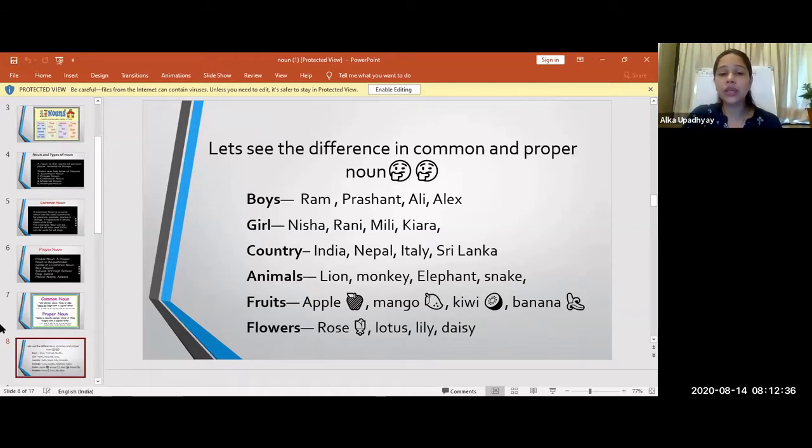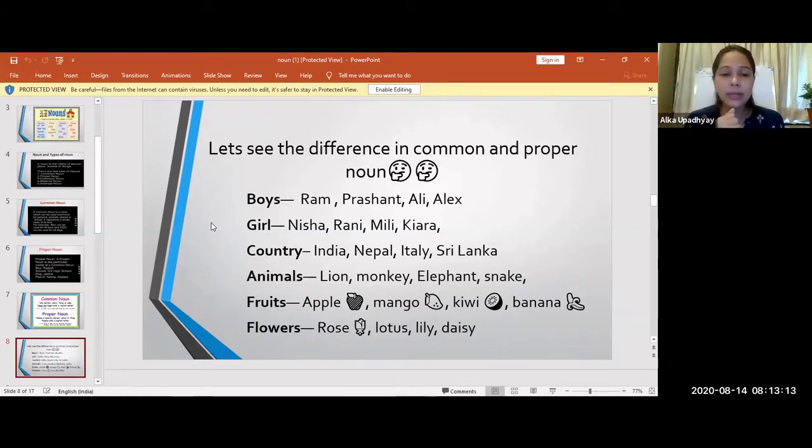If it comes country. So when I say, I love my country, here country becomes a common noun. So it can be any country. I am not clarifying or specifying my country. But if I say, I love my India, here I am specifying India. So here India becomes a proper noun. Getting my point, students? So when we say about a particular group, it becomes a common noun given to a particular group. But if I specify that name, it becomes a proper noun.